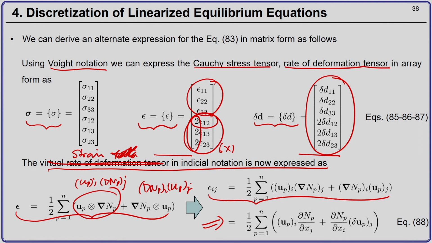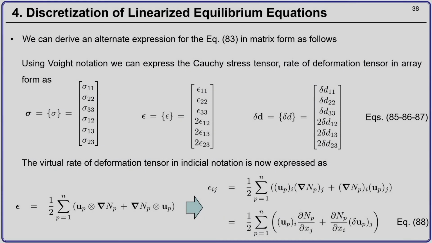That is what we have written here. More explicitly, in terms of the derivative of the shape function, I can write the component epsilon i j of the strain tensor as 1 by 2, summation over all the nodes of the element, of u p i del n p by del x j plus del n p by del x i u p j.